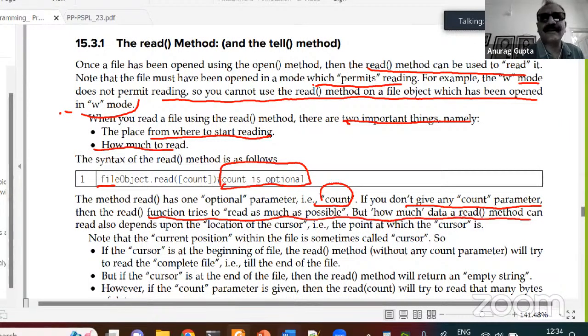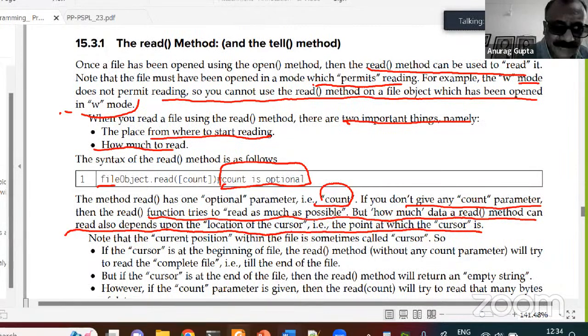How much data the read method can read also depends upon the location of the cursor, that is the point at which the cursor is. Note that the current position within the file is sometimes called the cursor. That means the place from where the reading will start is called the current position, also called the cursor.